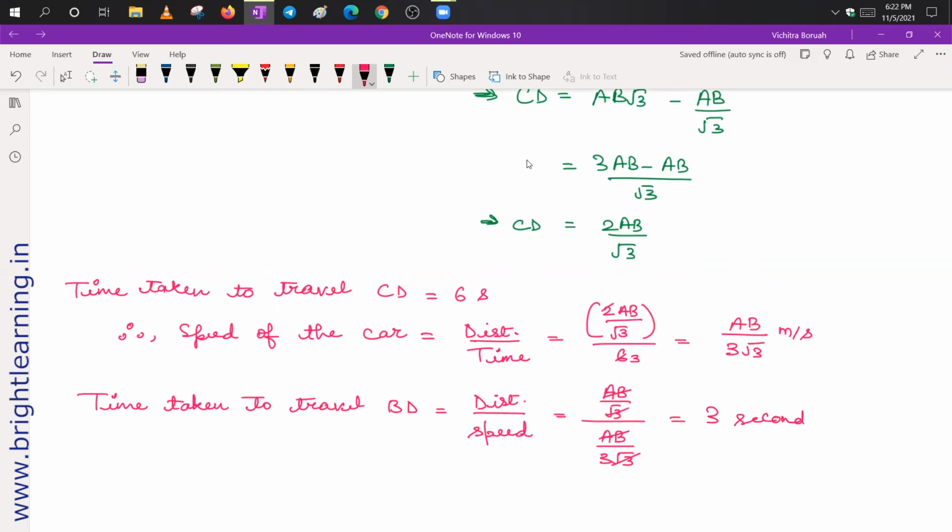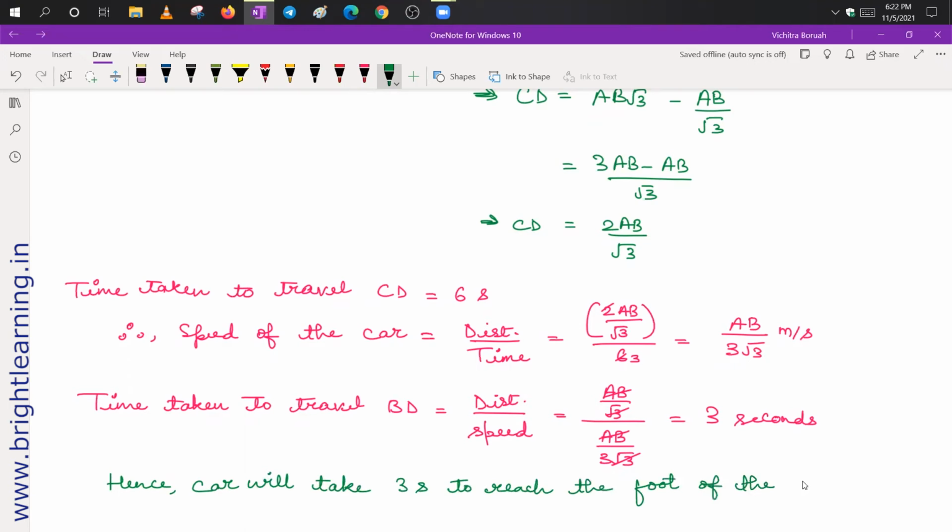So the required time is 3 seconds. So here I will write that hence the car will take 3 seconds to reach the foot of the tower. So this is the required answer.